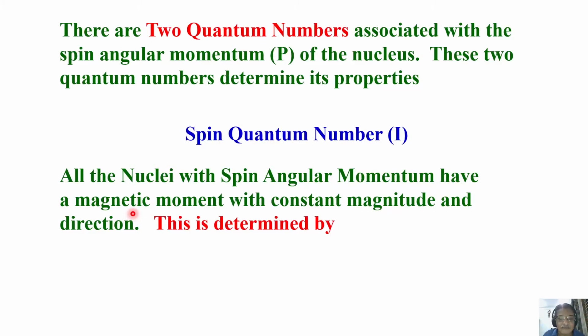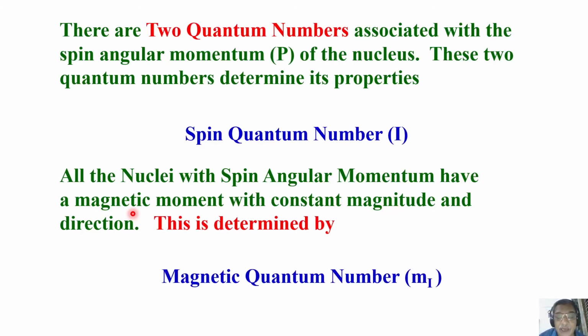Again, it is a vector which has a magnitude and direction, the magnitude is constant, and the direction is also defined. What is this? This is the magnetic quantum number given by M.